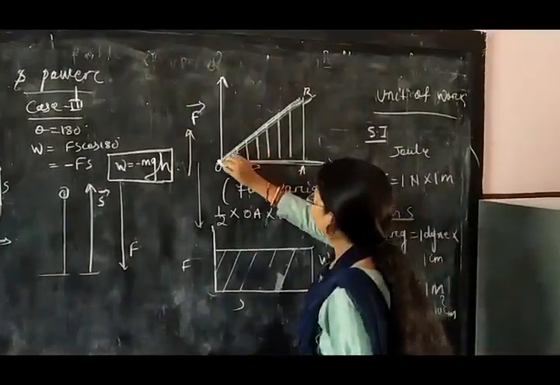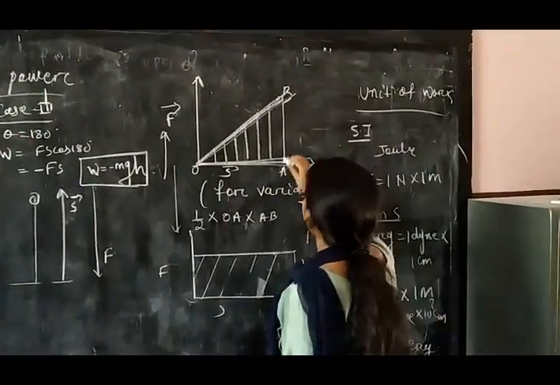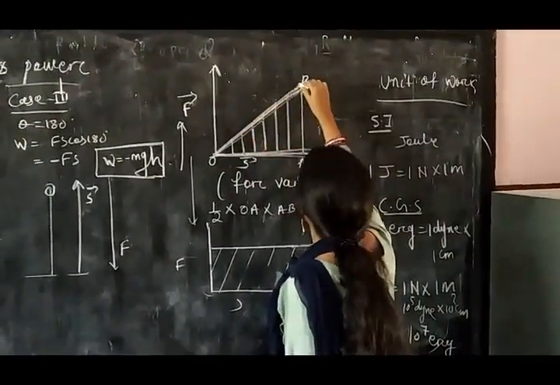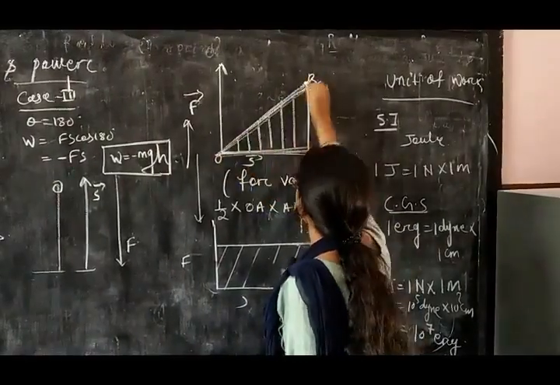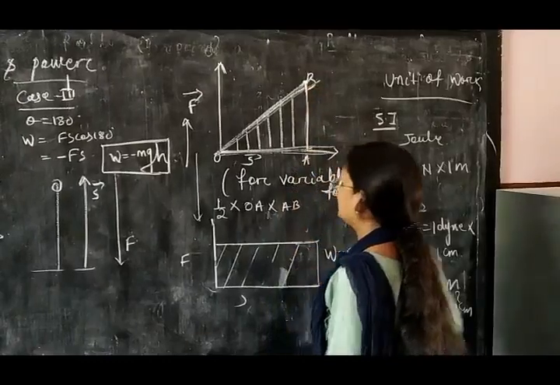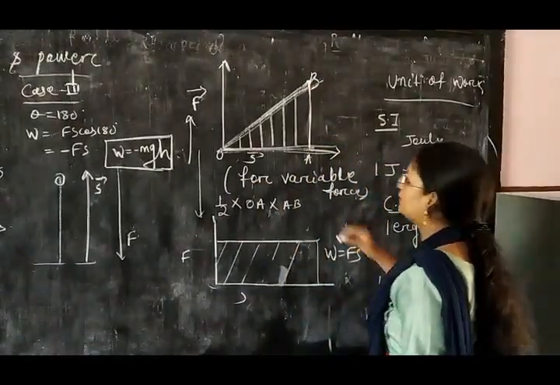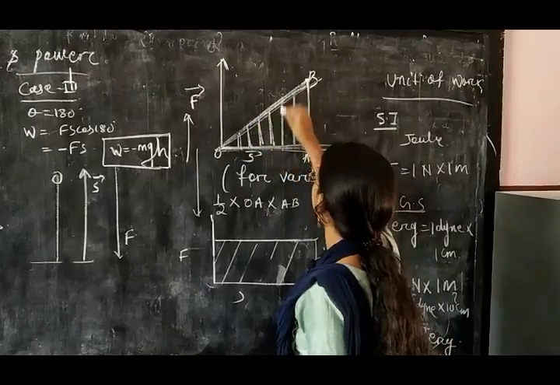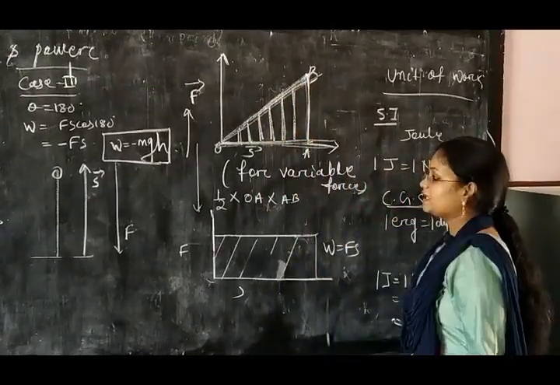This is a graph of force versus displacement, and suppose the force varies up to here, I can draw one perpendicular here. Now you see, this is a triangle. If you want to calculate the work done by this force, you can calculate the area of this enclosed figure.